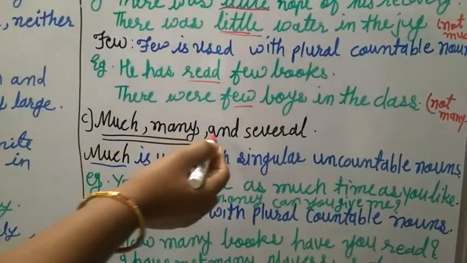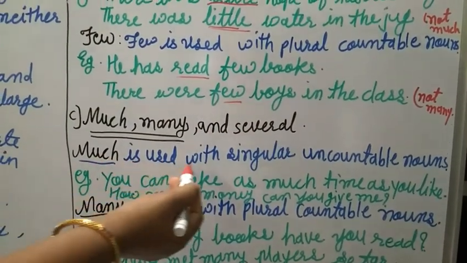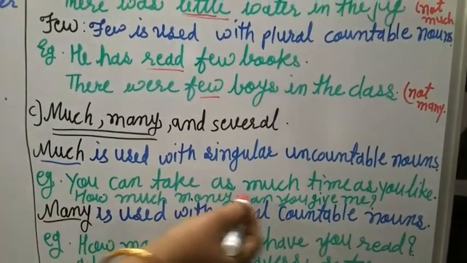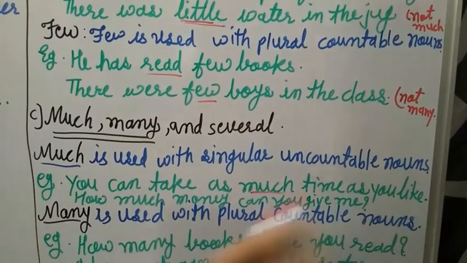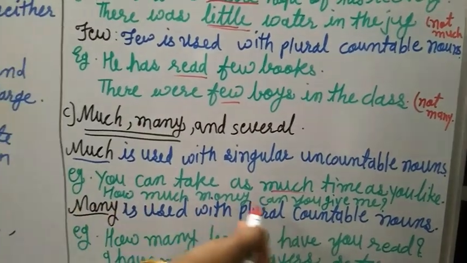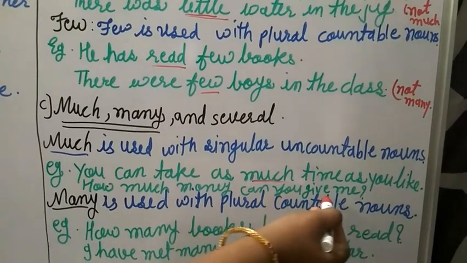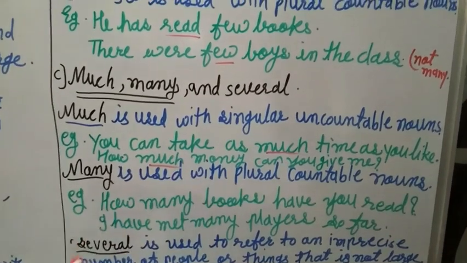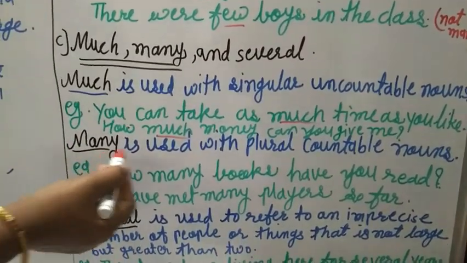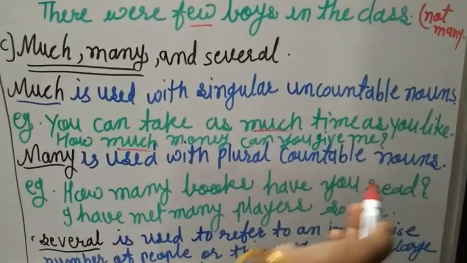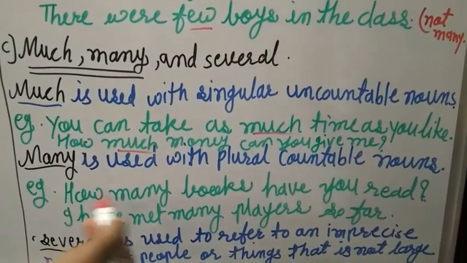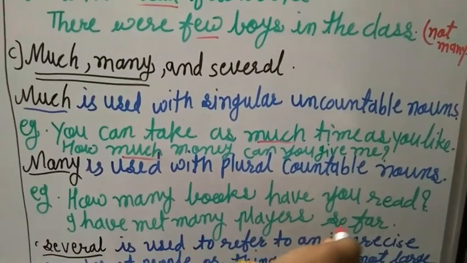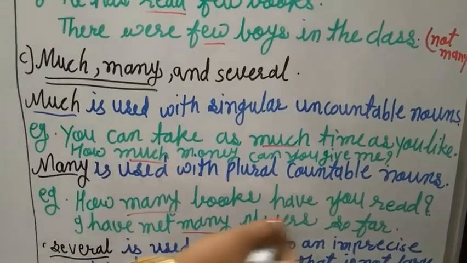Next, much, many and several. Much is used with singular uncountable nouns. You can take as much time as you like. How much money can you give me? It is uncountable. Then many, how to use? Many is used with plural countable nouns, which we can count 1, 2, 3, 4. How many books have you read? I have met many players so far. So it is a countable noun.